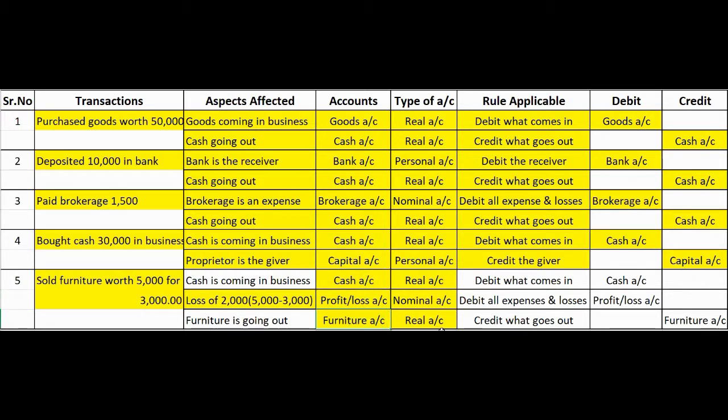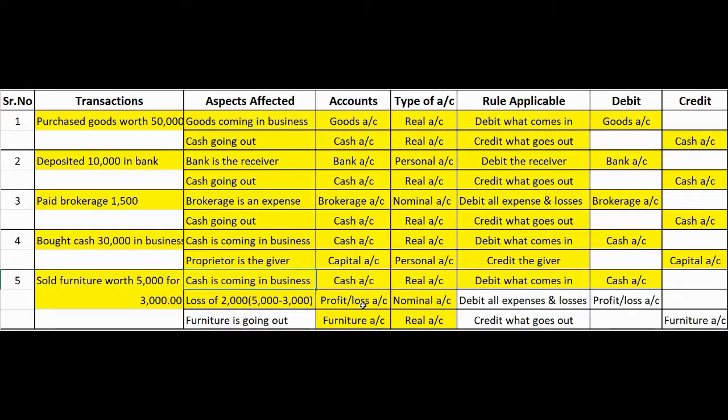Both cash and furniture are real accounts, so the rule of real account will be applied, and profit and loss, basically a loss, is a nominal account, so the rule of nominal account will be applicable. Now let's see for cash in real account whether cash is coming in or going out. So sold furniture, when it is a sale, it is obvious that cash is going to come in. So cash will be coming in. So debit what comes in, cash account will be debited. See, cash is coming in business.